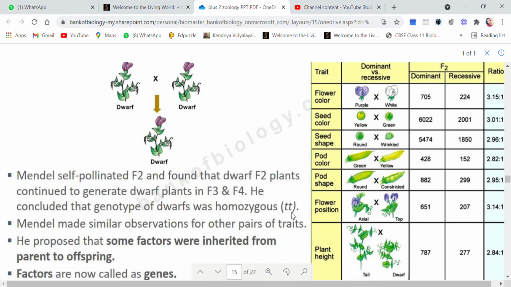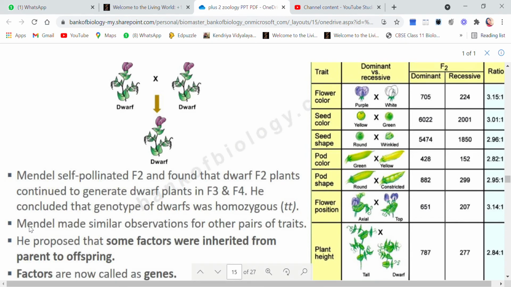A plant will be dwarf only when you have two small t's. A plant will have a short height only when there are two small t's. That is, in homozygous condition only the plant can be dwarf. Otherwise, it will be tall.